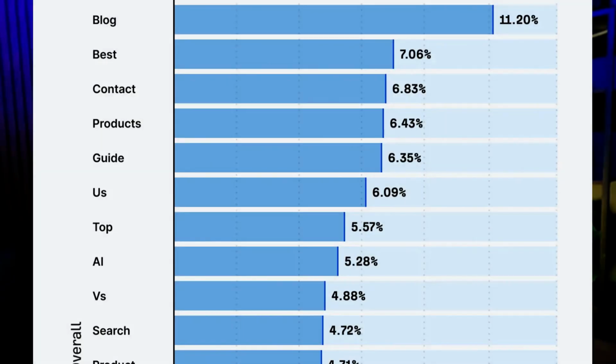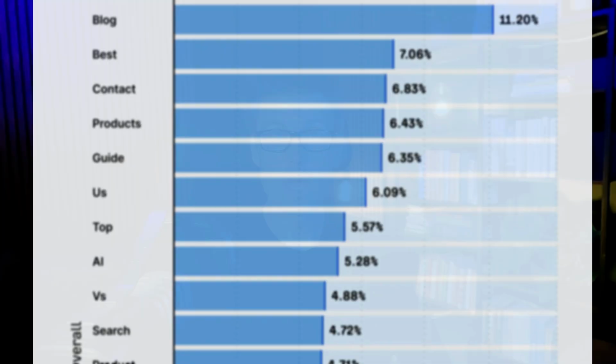Ahrefs has recently discovered that over 7% of AI traffic goes to best of pages, 5.5% to top lists, and 4.88% to X versus Y head-to-head comparison articles. When users ask AI assistants for recommendations, LLMs can easily pull information about your product or service from such articles directly.